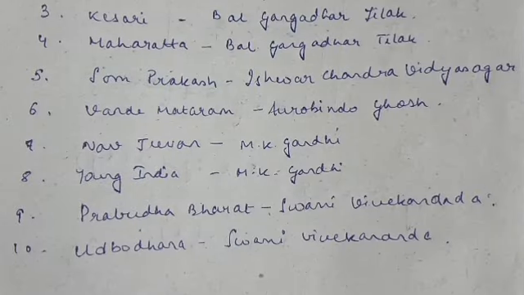Next up, we are going to revise some newspapers and journals that were released during this period. First, Samvad Kaumudi, a Bengali publication by Raja Ram Mohan Roy. Next, Miratul Akbar, Raja Ram Mohan Roy, the first Persian newspaper. Kesari, Bal Gangadhar Tilak. Maharatta, Bal Gangadhar Tilak. Som Prakash, Ishwar Chandra Vidyasagar. Vande Mataram, Aurobindo Ghosh. Navjeevan, M.K. Gandhi. Young India, M.K. Gandhi. Prabuddha Bharat, Swami Vivekananda. Udbodhan, Swami Vivekananda.